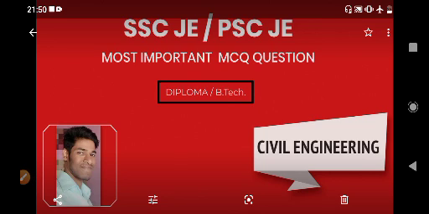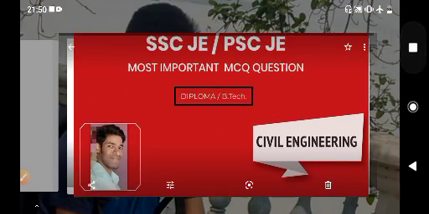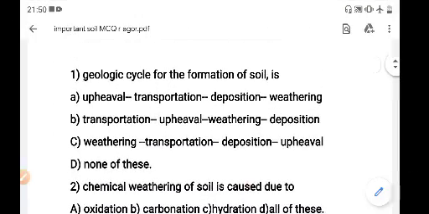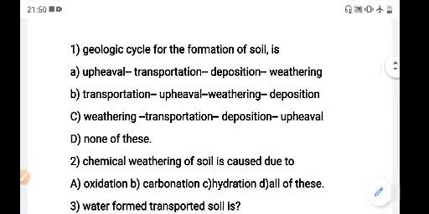Today I am going to discuss important MCQs on soil mechanics. Let's start. Here the first question is, choose the correct option from the following.